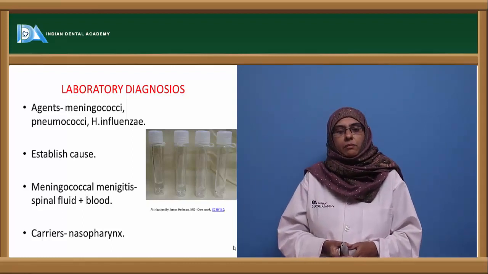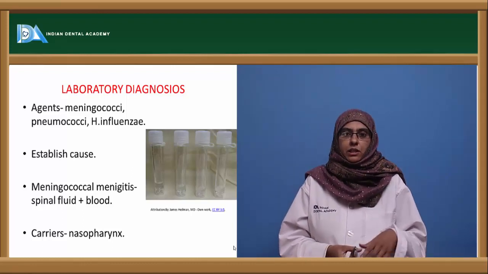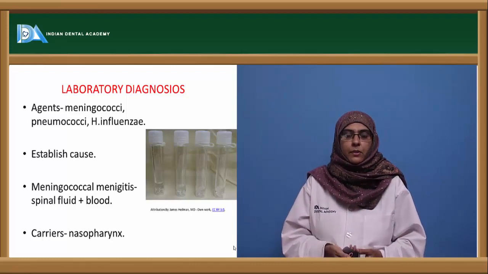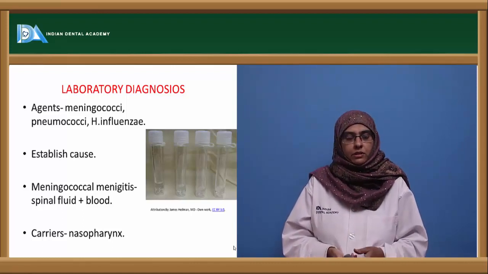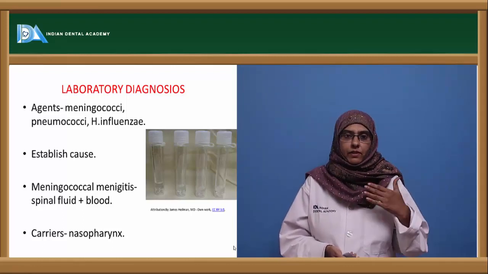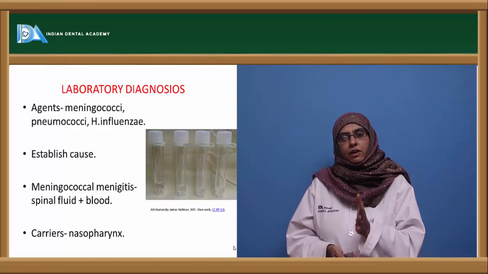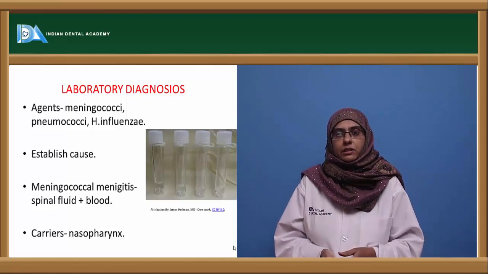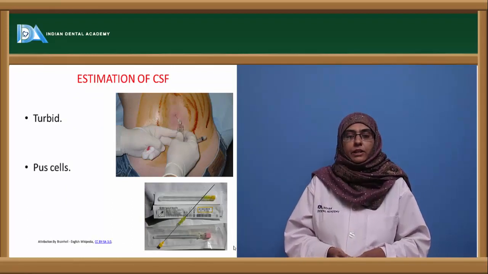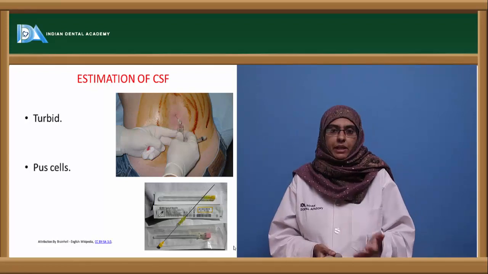Here the lab diagnosis can be done with the specimen collected from the cerebrospinal fluid or the blood. In the case of carriers, because this organism does not cause infection in them, the organism is present only in the nasopharynx, and with the help of pharyngeal swabs you can identify the organism or inoculate it onto the medium. Now coming to the specimen, that is the cerebrospinal fluid.